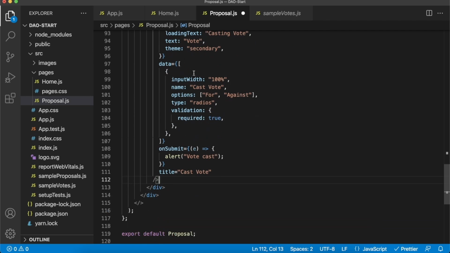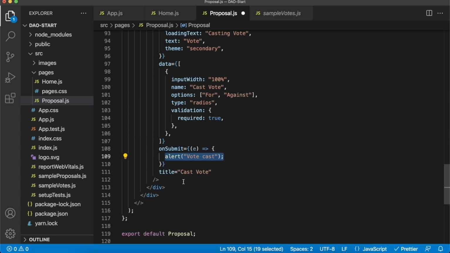And for the data of this form, the most important part is that we'll have a radio button group where the options are for and against. So whether you want to vote for or against this proposal, and the validation, we have to provide either or, a for or against vote. And then on submit, currently we just get an alert saying vote cast, but here we will actually implement our smart contract voting functionality later on in the video. And that is about it for the UI bit.